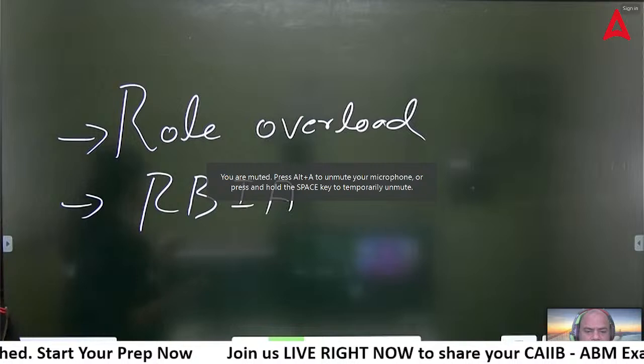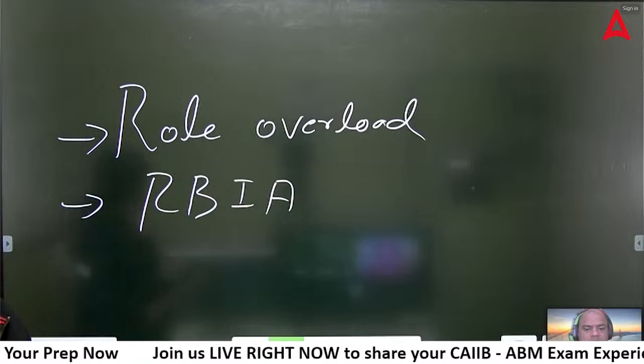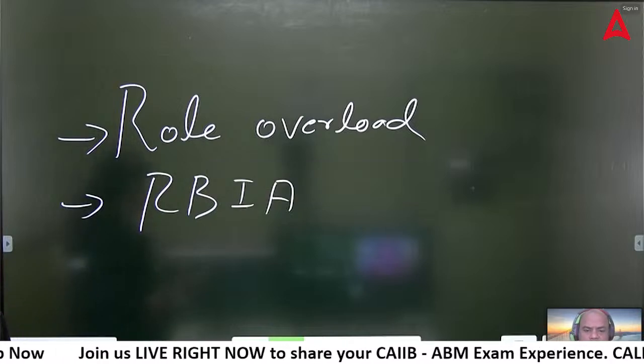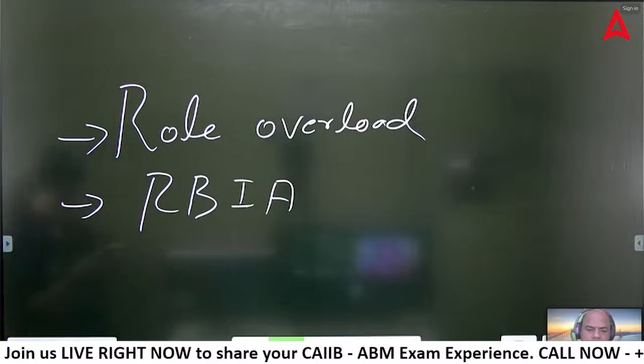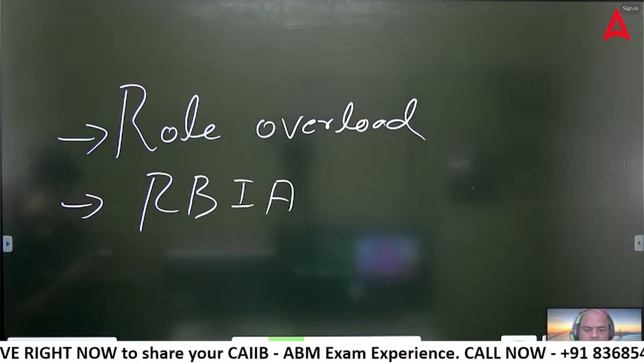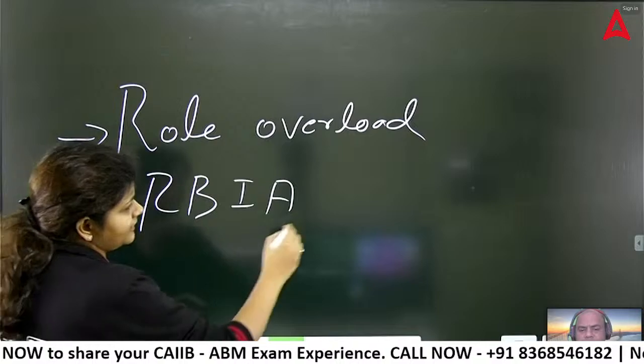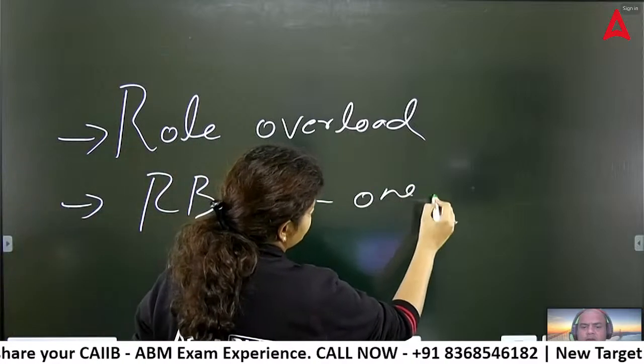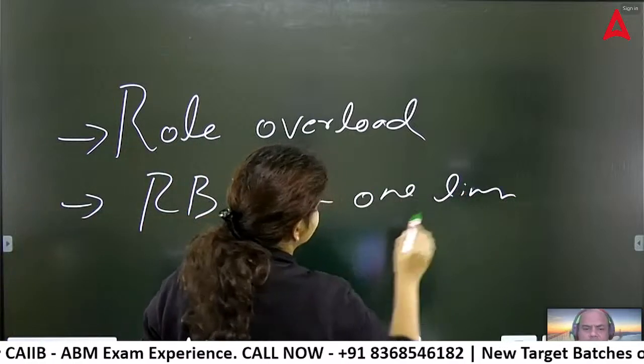Their work is basically to find out the risk, to mitigate the risk, to manage the risk in the organization, right? So that is RBIA, risk based internal audit. I think a one-liner question they have asked, and a case study they have asked too.